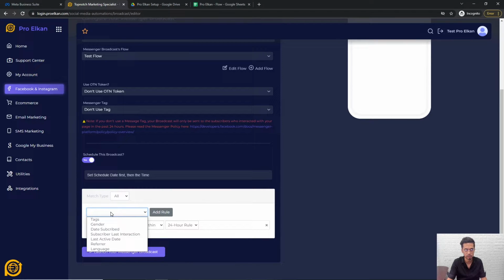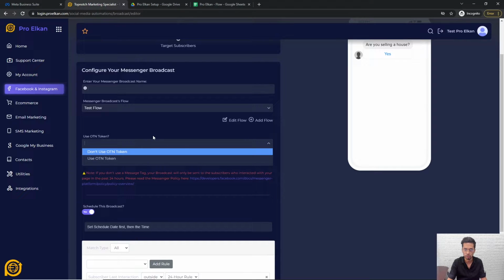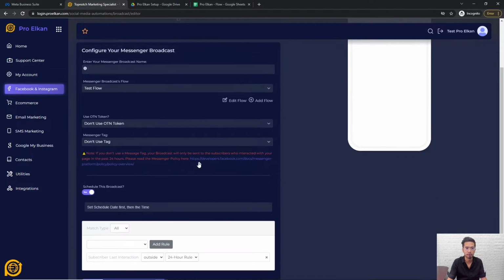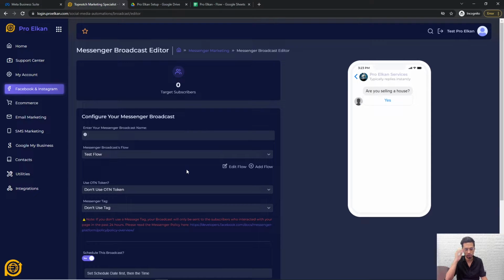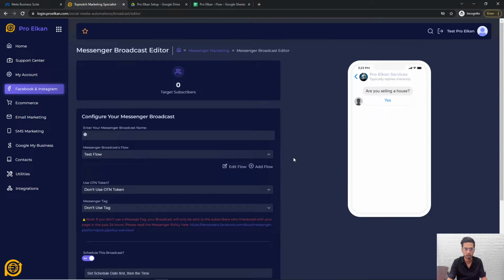Now, if you just want to set up some rules, you can just play around with this rule. Here you have without or outside. Like I've instructed, if you are using outside, you should use an OTN so that your page won't get banned. You have to treat your page as an asset of your company, of your business, because if you lose that page, then you won't have any sales anymore.